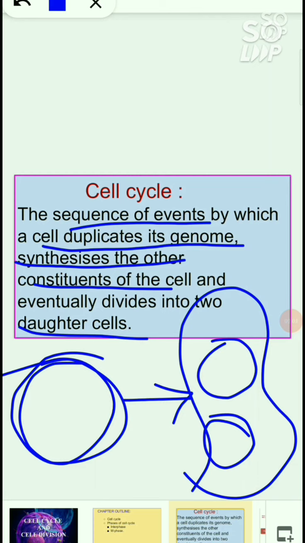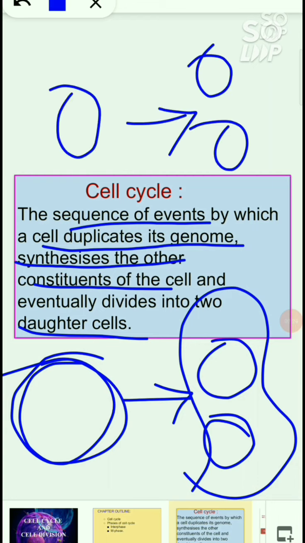These include the duplication of the genome and the synthesis of other constituents of the cell, which means the formation of organelles like chloroplasts, mitochondria, endoplasmic reticulum, Golgi complex, centrioles, plastids, etc., and dividing into two daughter cells. Likewise, the events which take place in a sequential manner are known as the cell cycle.